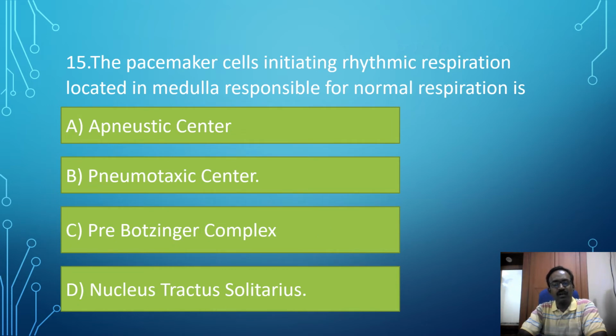The pre-Bötzinger complex is located between the nucleus ambiguus and the nucleus lateral reticularis. Fourth distractor, nucleus tractus solitarius. The dorsal group of respiratory neurons is situated in and around the nucleus tractus solitarius, which is important for the inspiratory effort. So the correct answer is the pre-Bötzinger complex.